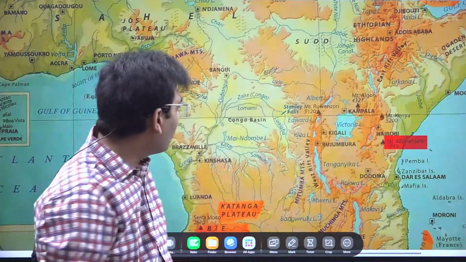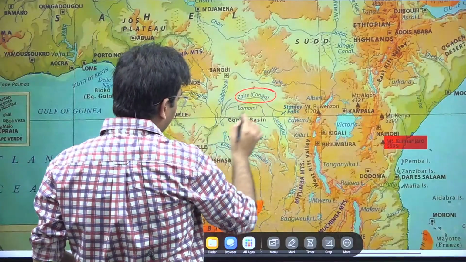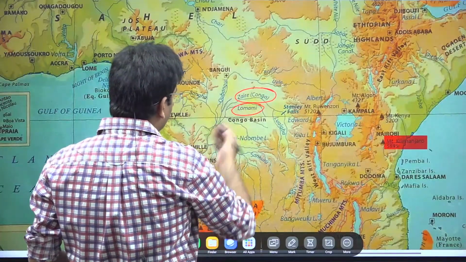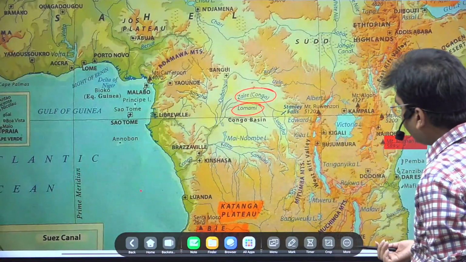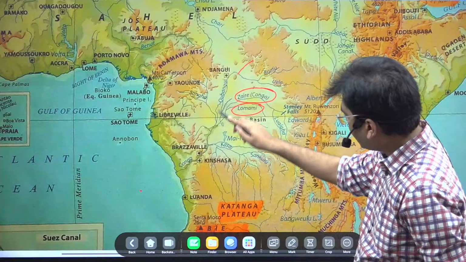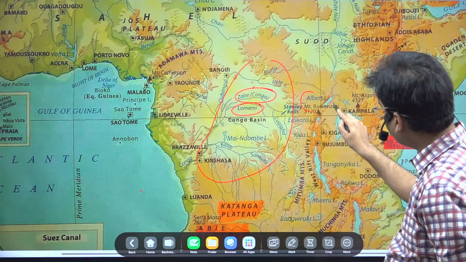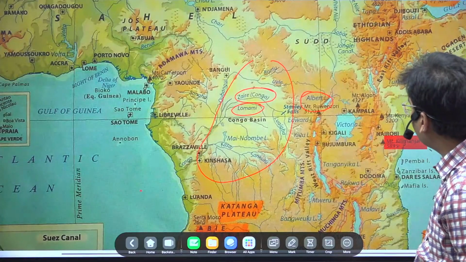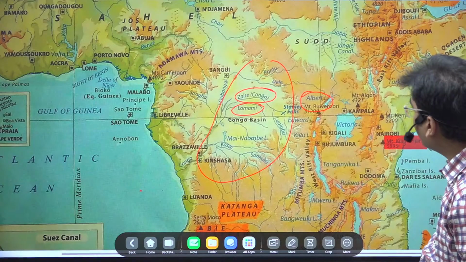In the physical map, again, please open this. We were talking about the Congo, and this is the Congo Basin, Zaire Congo. This is very famous, the Lomami River, and these are the rivers you should remember. Beside that, this is the area we are talking about, Kinshasa, and this is the area where Uganda is situated. Here it is Mount Rwenzori, Lake Albert.